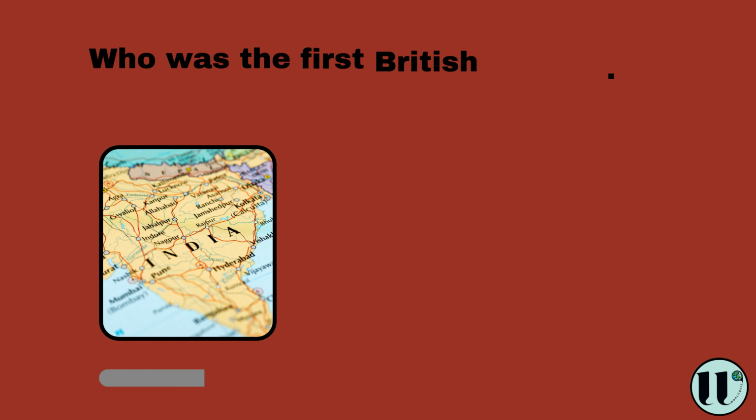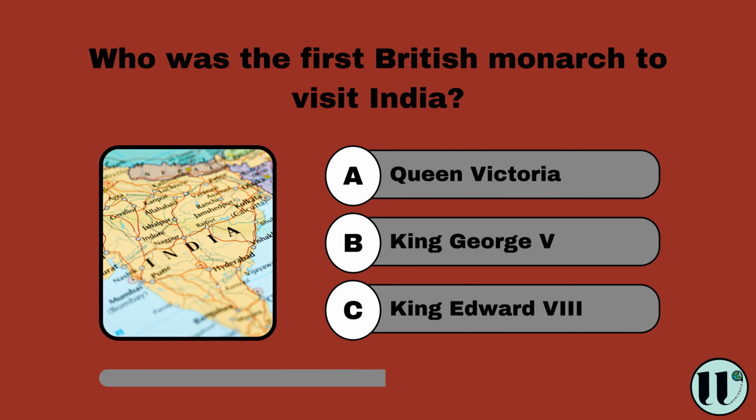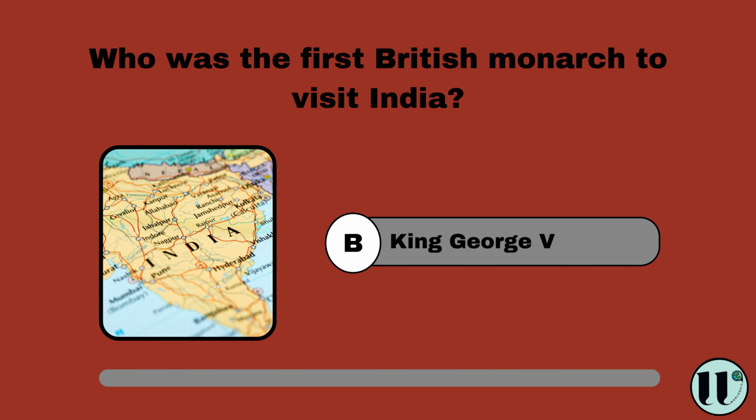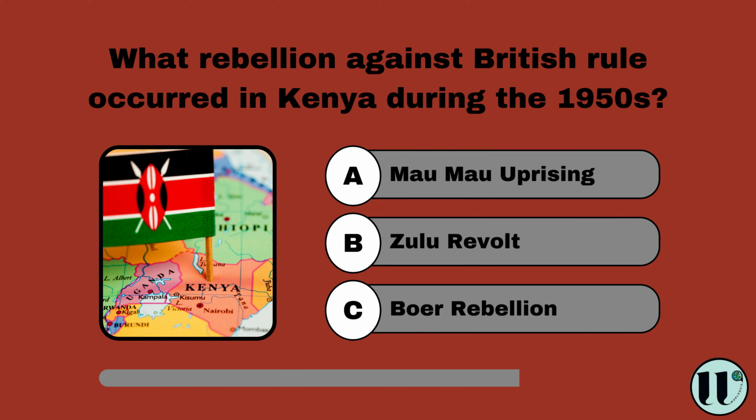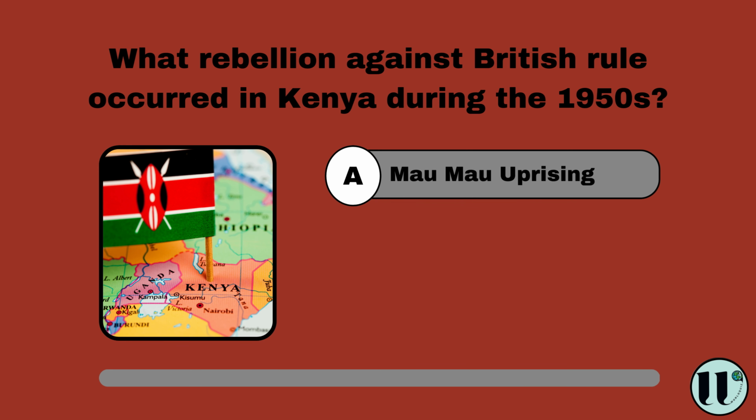Who was the first British monarch to visit India? Queen Victoria, King George V, King Edward VIII. King George V. What rebellion against British rule occurred in Kenya during the 1950s? Mau Mau Uprising, Zulu Revolt, Boer Rebellion. Mau Mau Uprising.